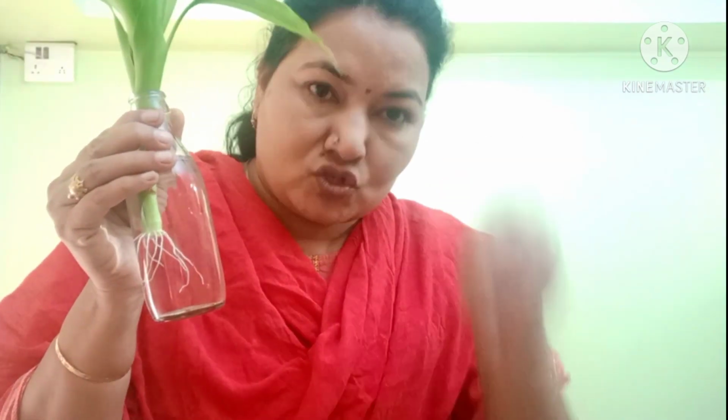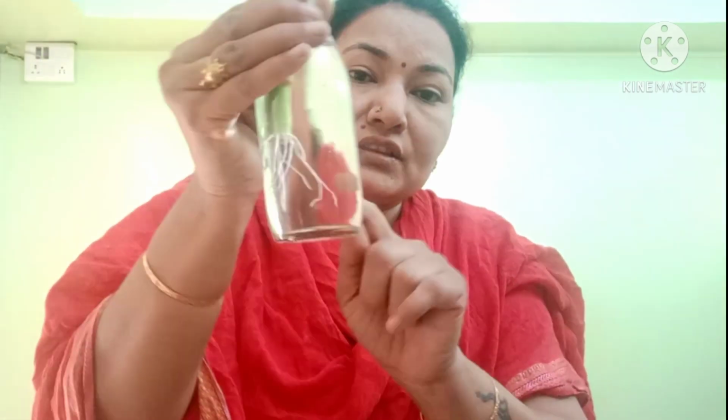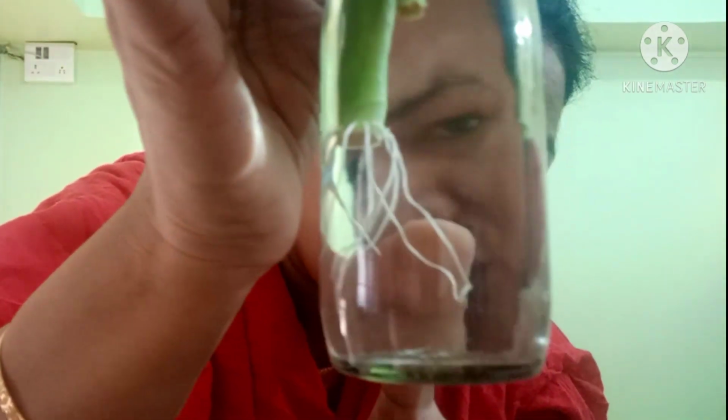So always keep it in mind, the roots. If we plant this plant in soil, soil is the richest source of all these inorganic substances. And from this soil, the plant gets all these inorganic substances. But from where? So these are the roots. Watch carefully.